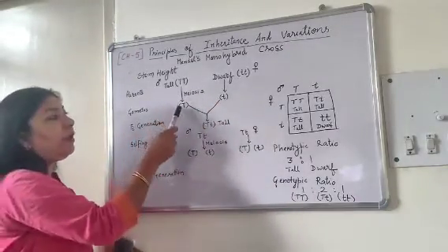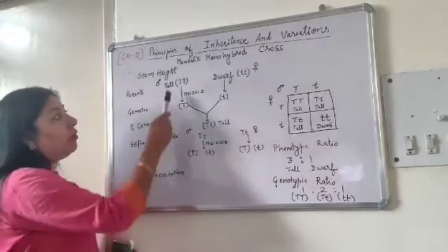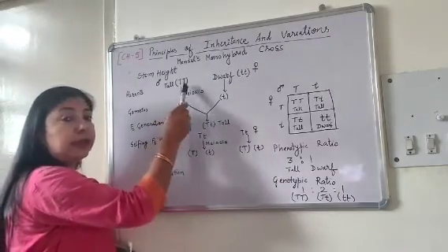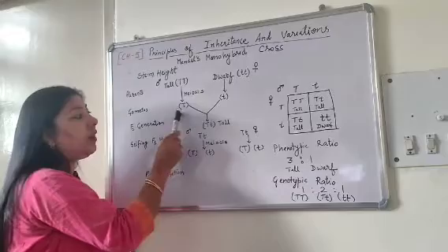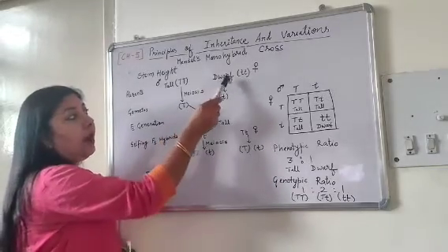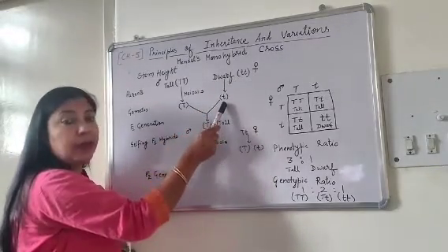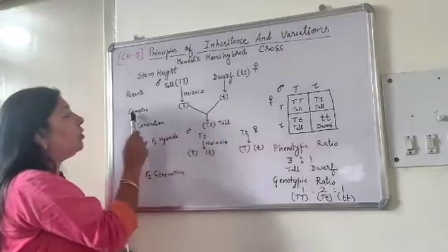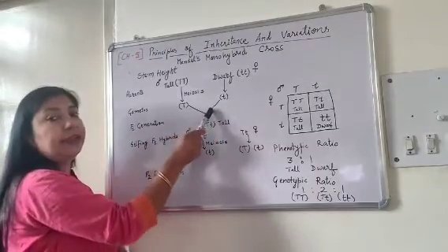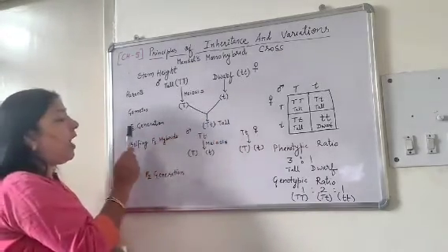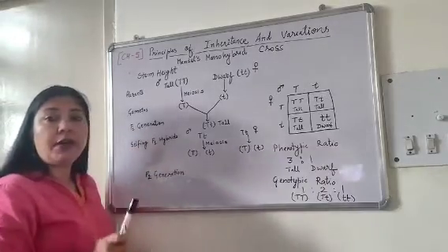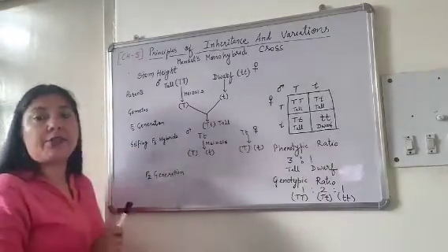After that, he got the gametes. Because this is homozygous, all the gametes will be of the same type here. Likewise, here will be the same type of gamete, small t. So, after the fertilization, he got the F1 generation, the first filial generation.